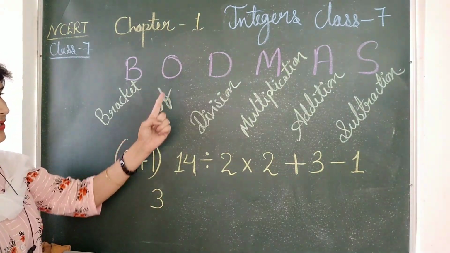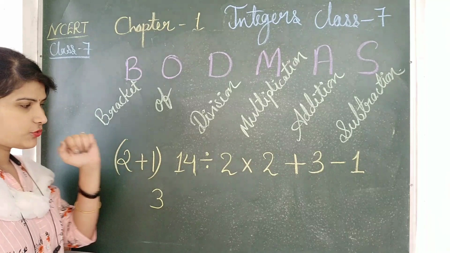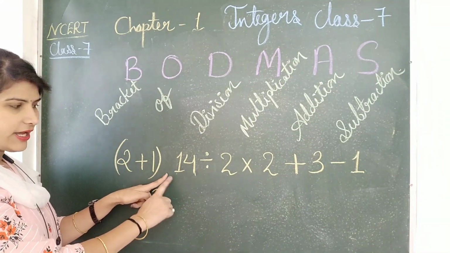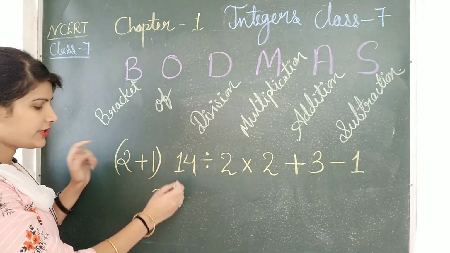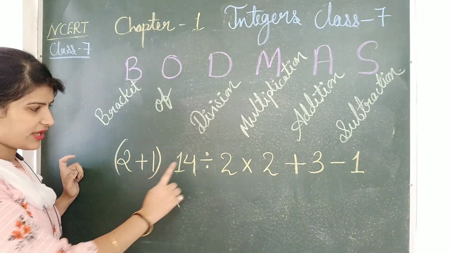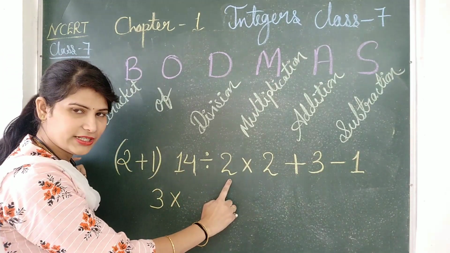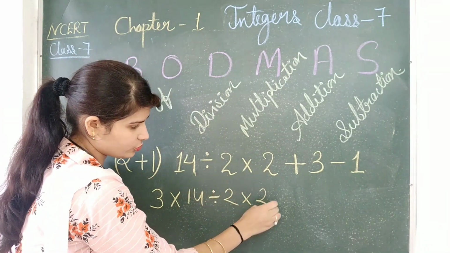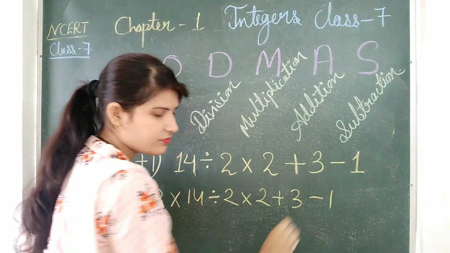Now the next point is of. Here no sign is there, that means of. Of means multiplication. Then 14 divided by 2 multiply 2 plus 3 minus 1.